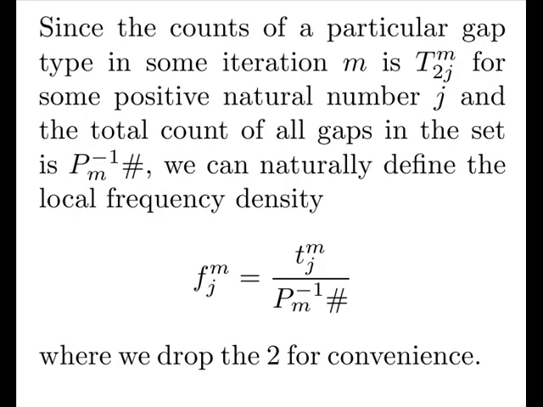Since the total counts of all gaps in the sets is our first minor primorial, we can naturally define the local frequency density as the type count at some iteration M for some J value, where J is half the gap, divided by our first minor primorial.